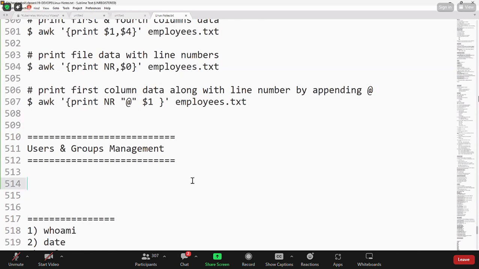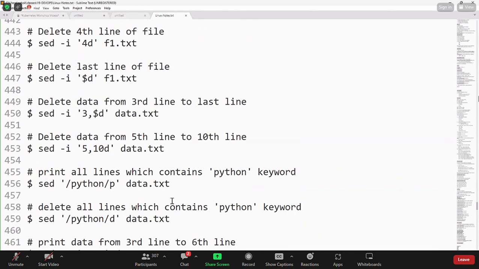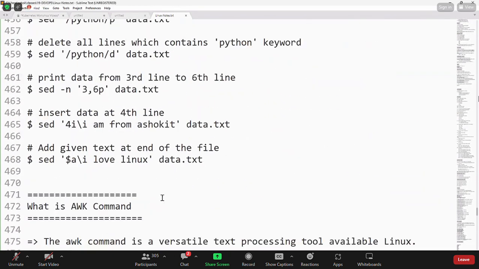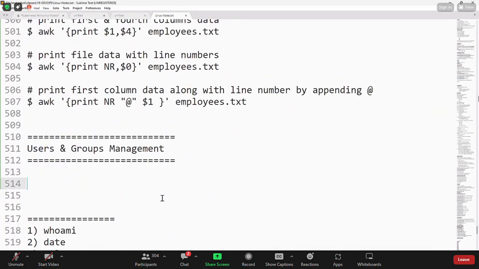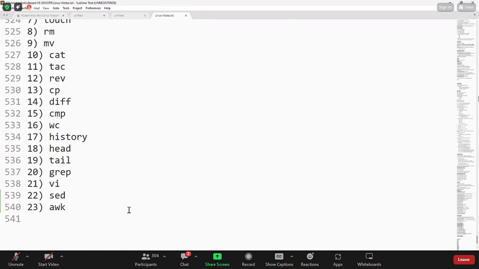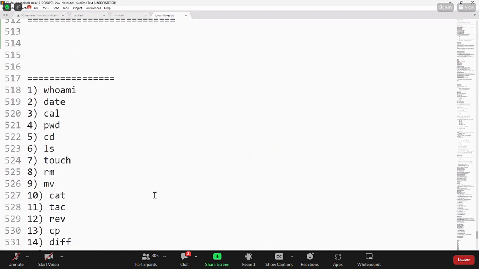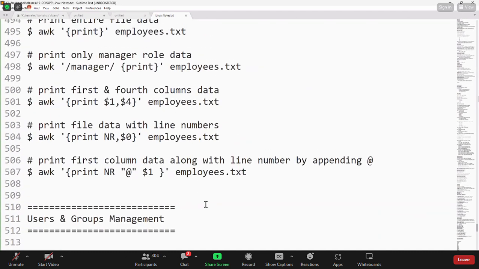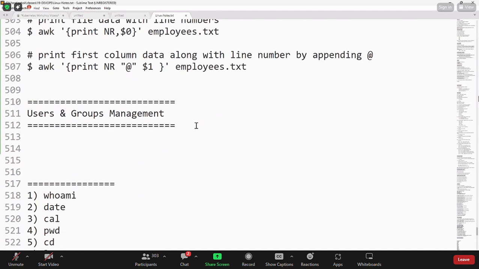Okay. So today we discussed just two commands, guys. One is the sed command. Another one is the AWK command. They are used to process the data. So please practice those commands before coming to tomorrow's session. Don't miss tomorrow's class. Tomorrow's class is very important in Linux. Users and groups management. How to create users in a Linux machine. So I told you Linux is a multi-user based operating system. How to create multiple users. How multiple users can access one Linux machine at a time. All those things we are going to learn in tomorrow's class.